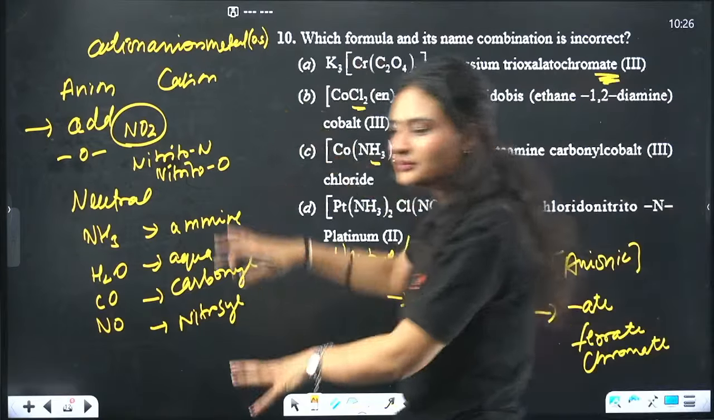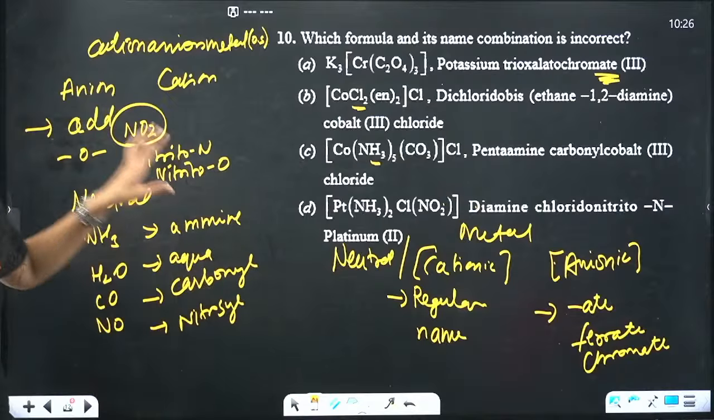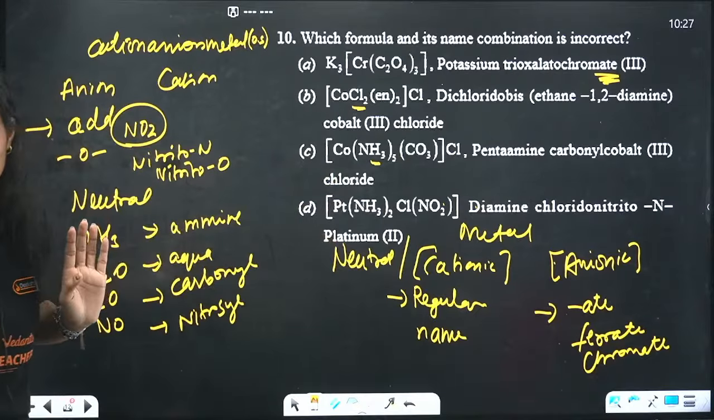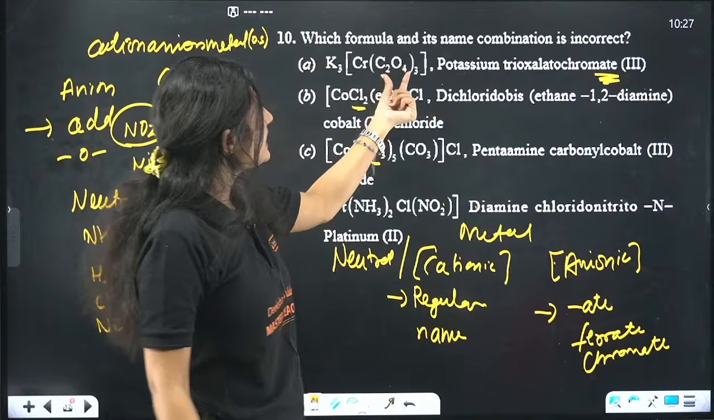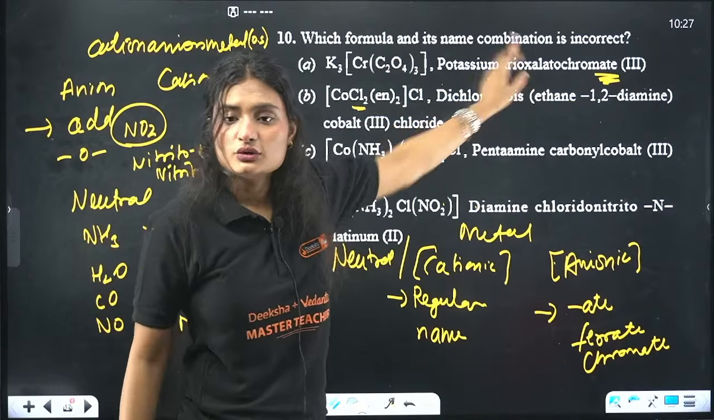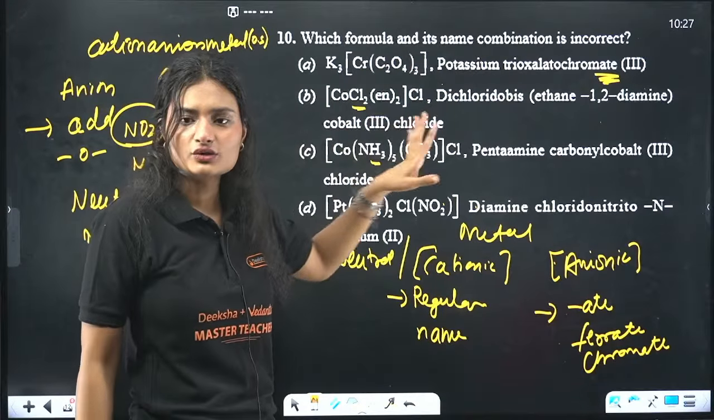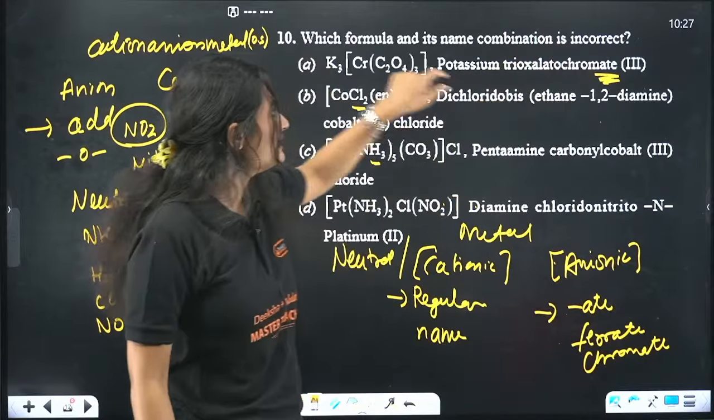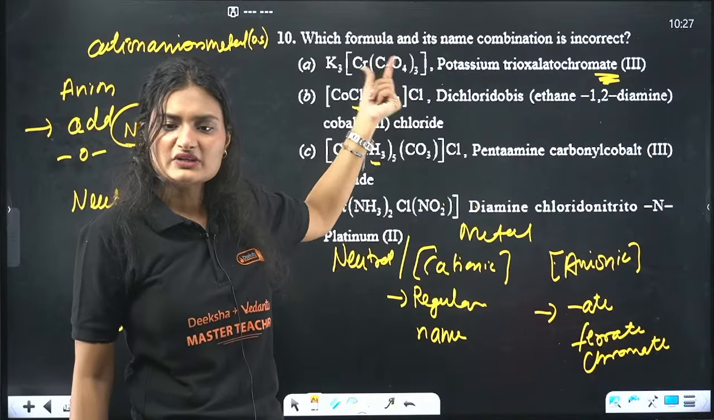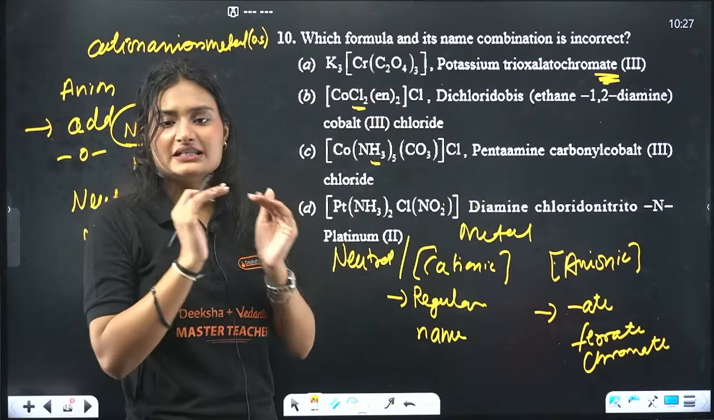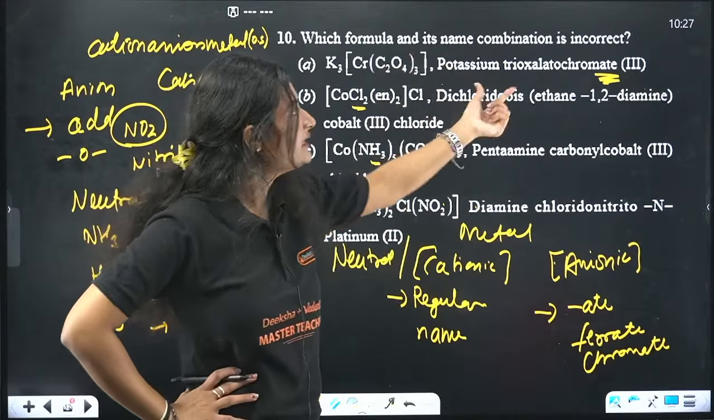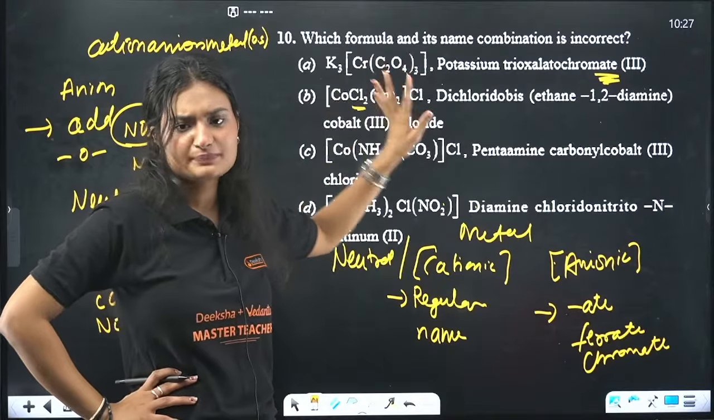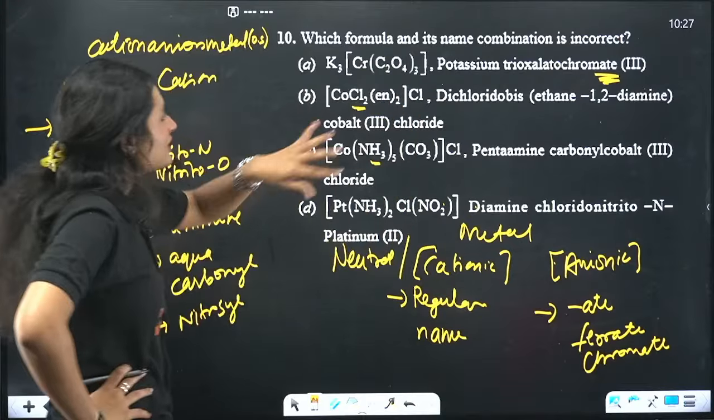Now we have summed up all the rules here. You just need to tell me which of the following is incorrect. Let's start with here. Potassium, correct? Trioxalato, see O, anion, at the end of the anion we add an O. Trioxalato, done. And this metal is a part of the anionic complex. So what will happen? We'll add ate. Chromate, and the oxidation state, if you can check, it is +3 only. Don't worry.